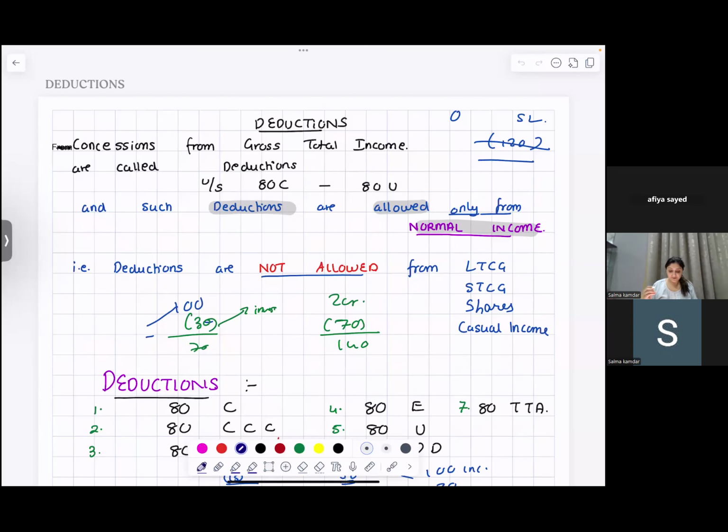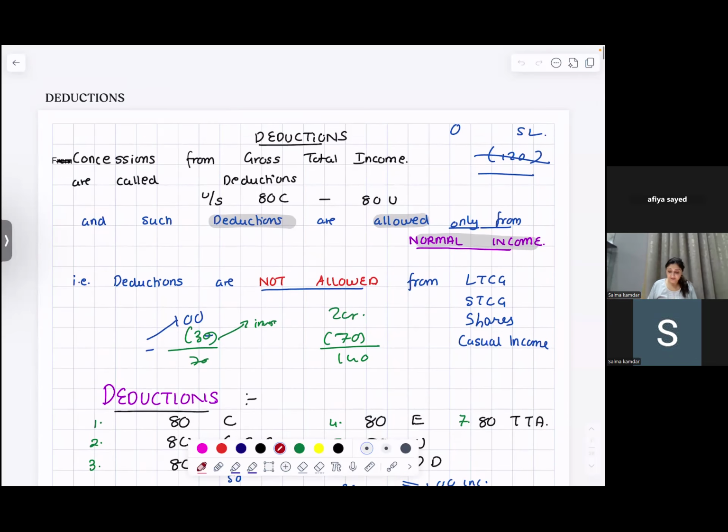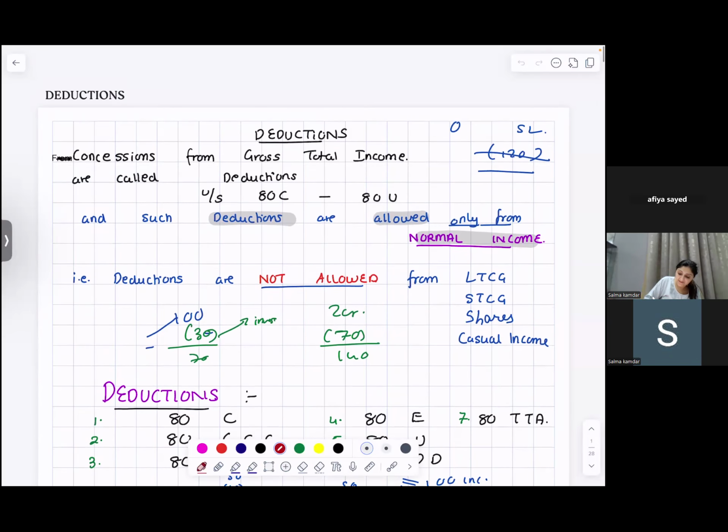We are doing this chapter of deductions, and this deductions is under section 80C. It's for TYBCom SEM 5. Now, understand over here, you have your 5 heads of income. What are your 5 heads of income?